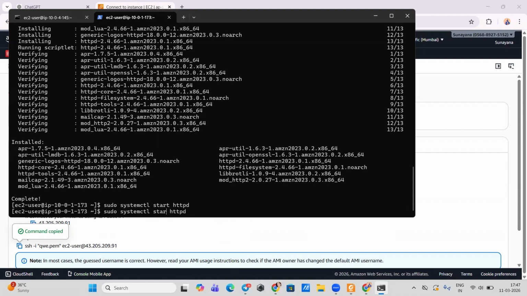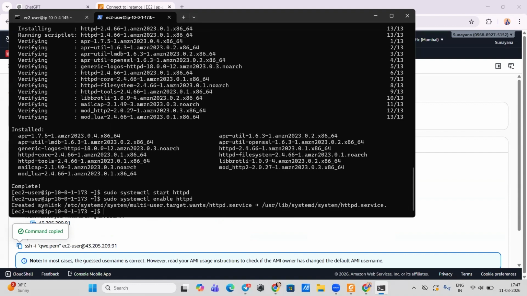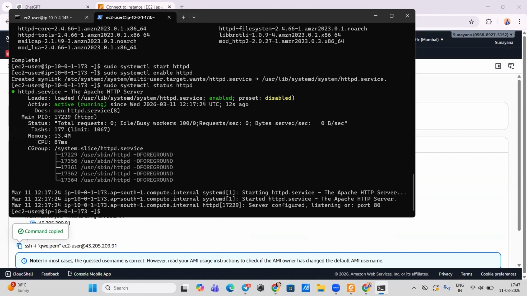Then enable and status. Okay, so it's active running.